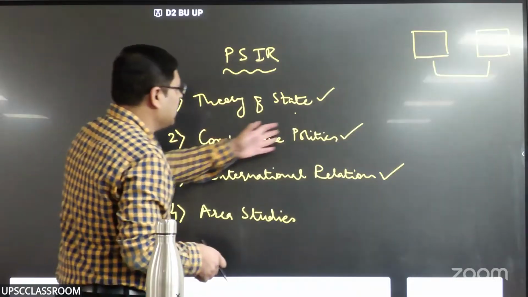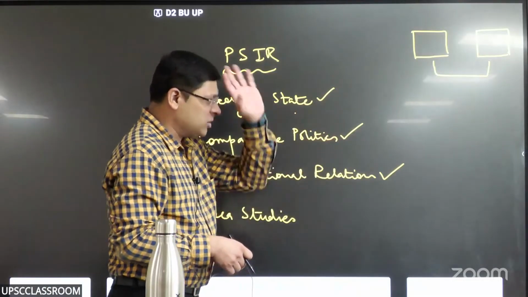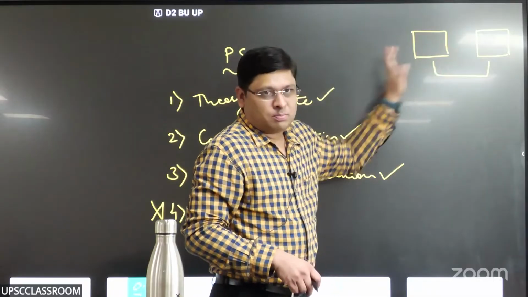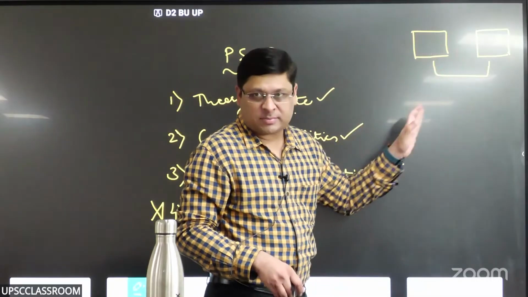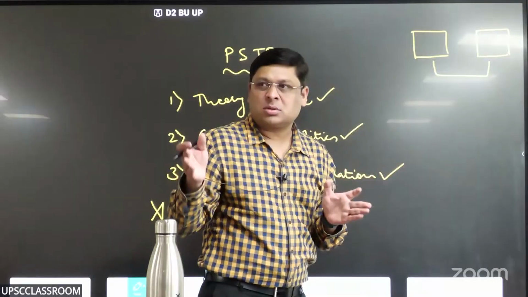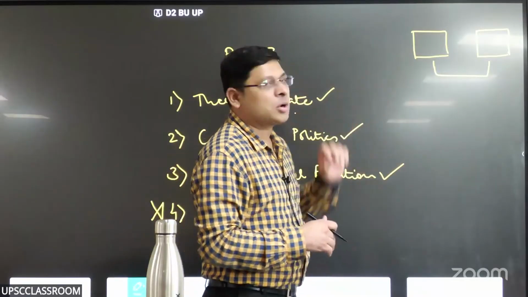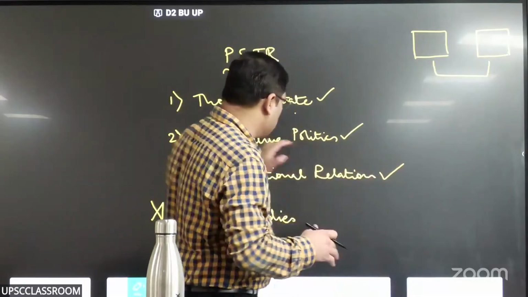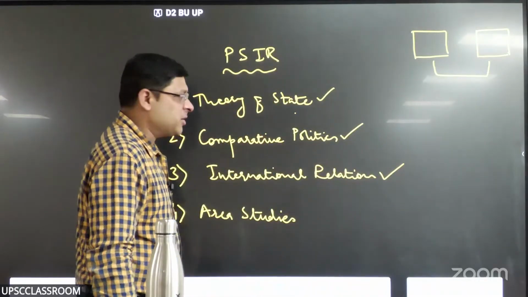And obviously there are 3 stages. The initial one was normative. I would discuss that later, right? So it's about comparison between two political systems. What are similarities? What are differences, right? And based on that, what we can learn, and can we go for a better kind of political system? That is subject matter of what is called comparative politics.